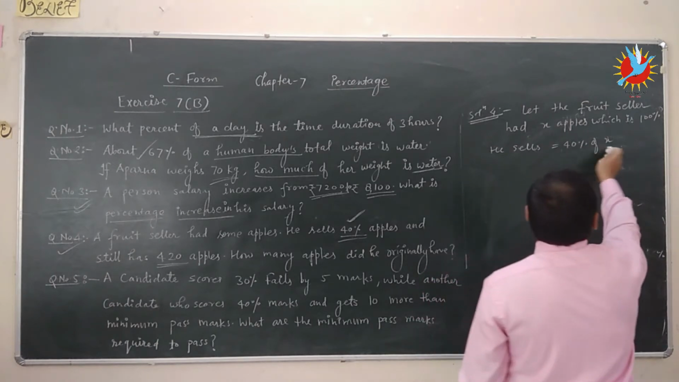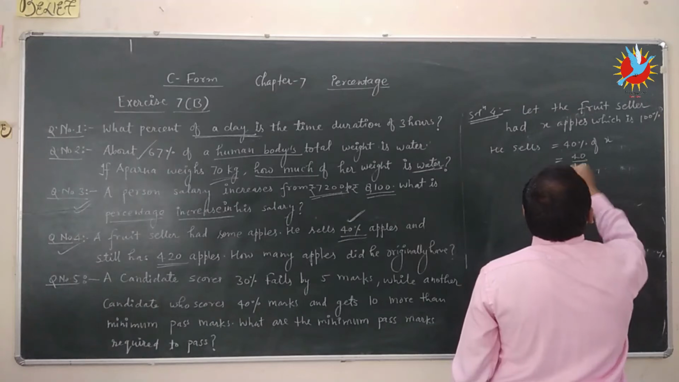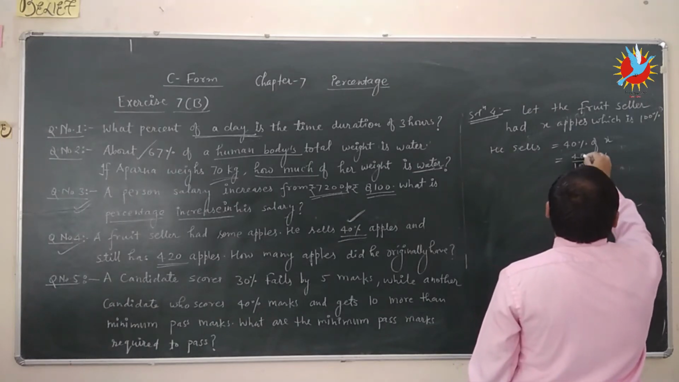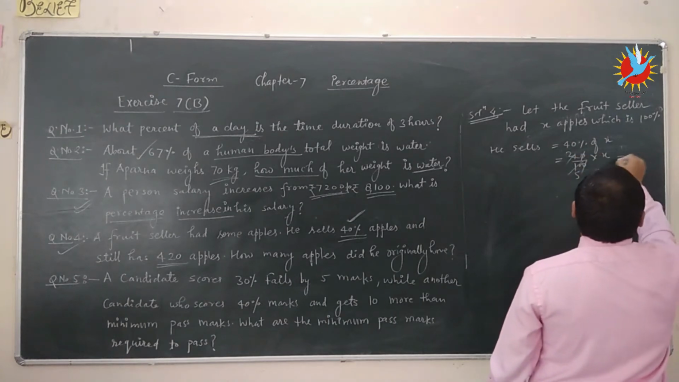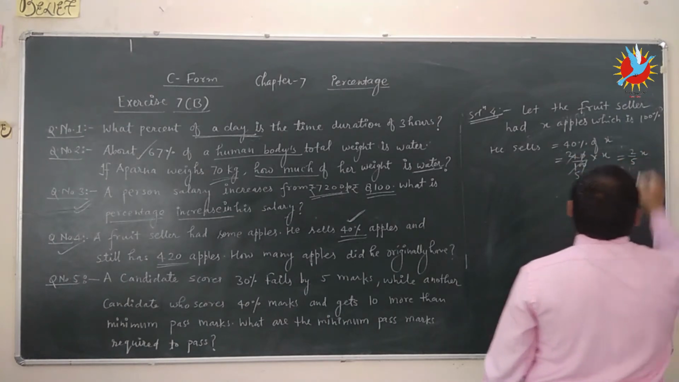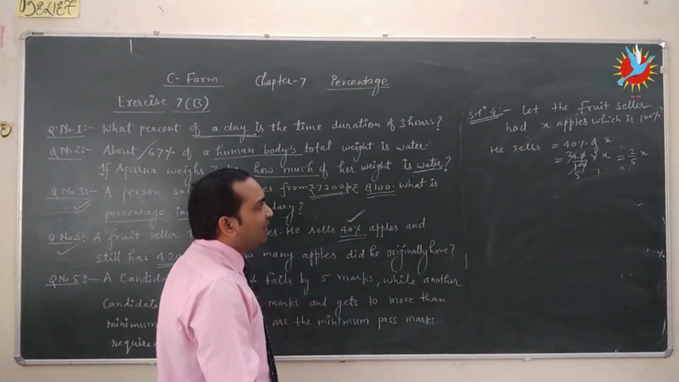So what is the value of 40% of x? 40 upon 100 into x. 0 0 cancel, 2 2 are 4, 2 5 are 10, which is equal to 2 upon 5x. He sells 2 upon 5x.